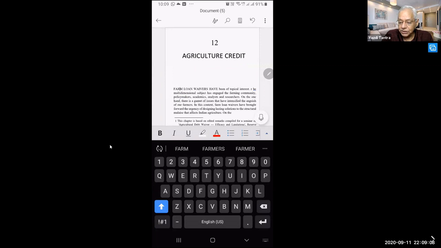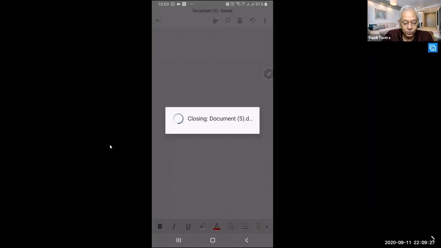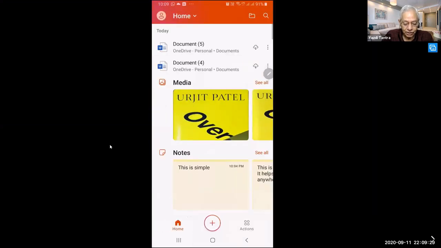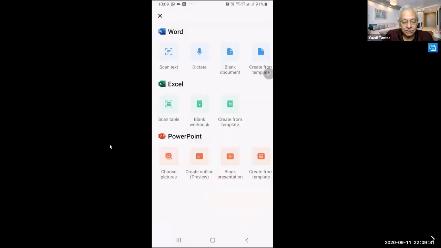The name of this app is Microsoft Office, or you can just type Office in the Play Store and you will be able to reach here very fast. So straight away you scan it directly into Word, and you can do multiple pages also, and it just goes on taking it directly into Word. Do you like this? Yes, it is a free app. It is a free app, you don't have to worry about it.